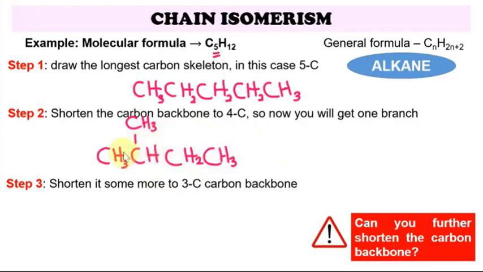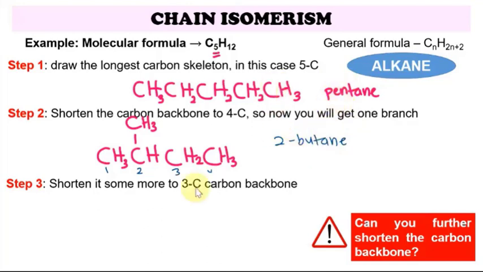If you learn the naming of alkanes in chapter 5, you will know that the first structure is named pentane. The second structure, numbering 1, 2, 3, 4, is 2-methylbutane.